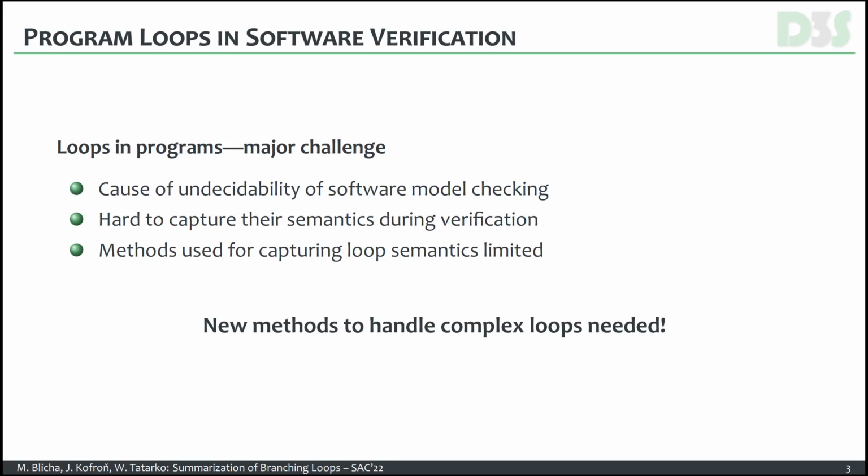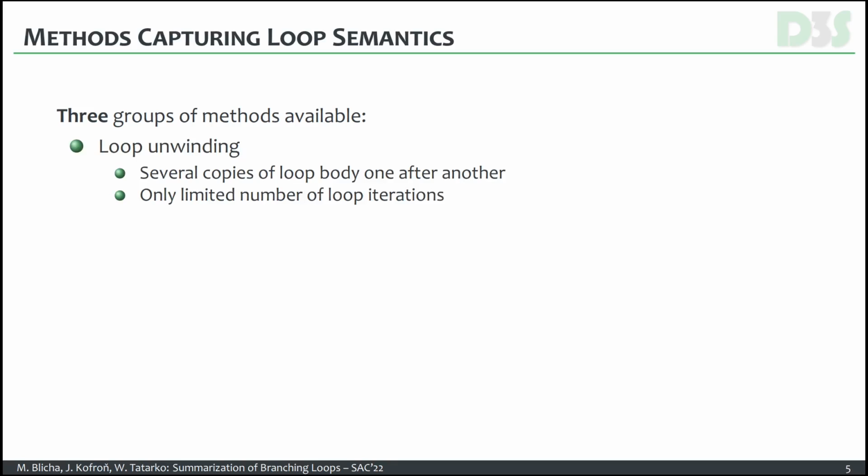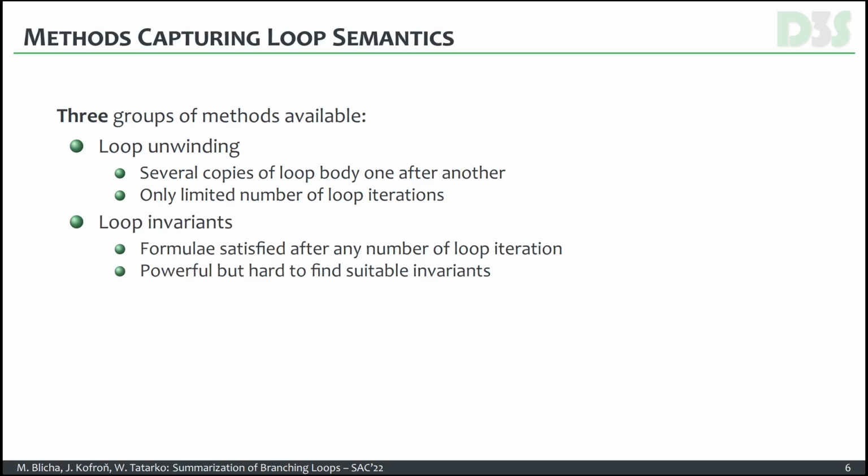The methods capturing loop semantics can be divided into three groups. The first group is based on loop unbinding. That means we replace the loop by several copies of the loop body, placed one after another. This way, obviously, only a limited number of loop iterations can be captured. In many cases, however, this is a very useful, straightforward, and easy to use method.